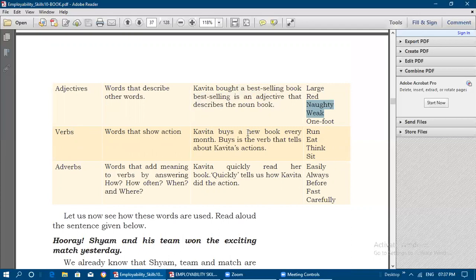Kavita buys a new book every month. So buys is the verb that tells about Kavita's action. Every month she is buying. So buying is the action of Kavita. That is the verb. Run, eat, think, sit, all these are examples of verbs.